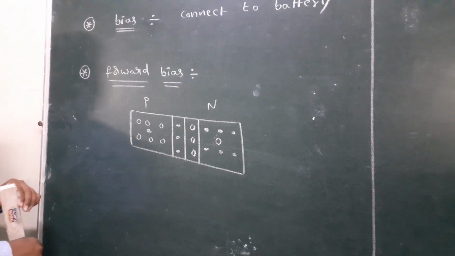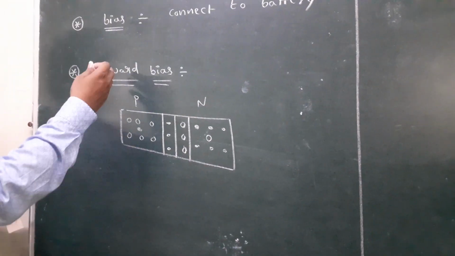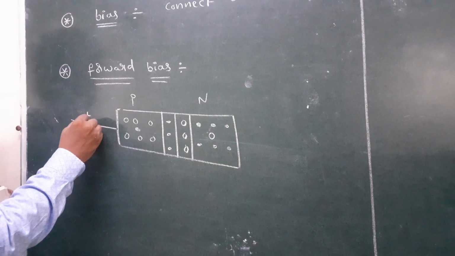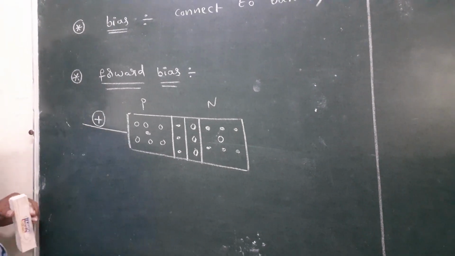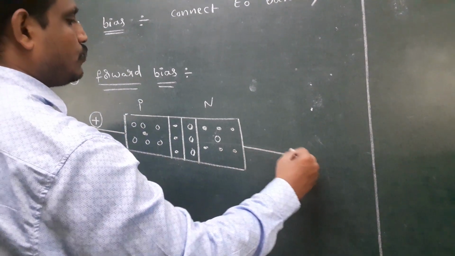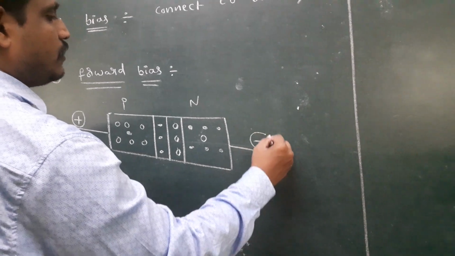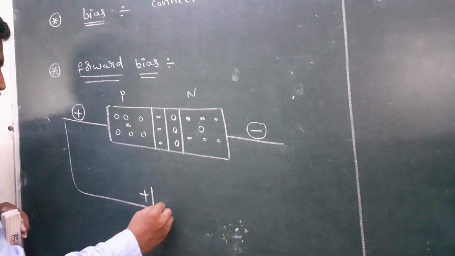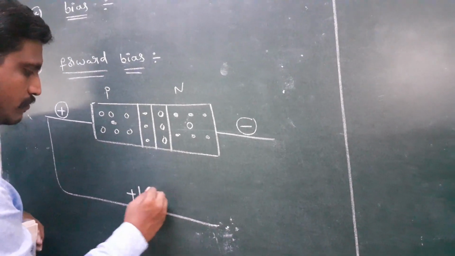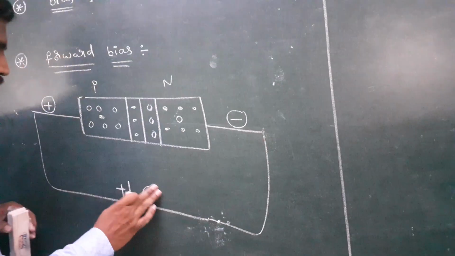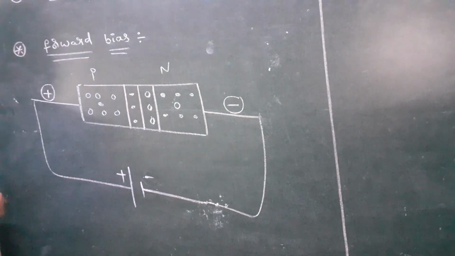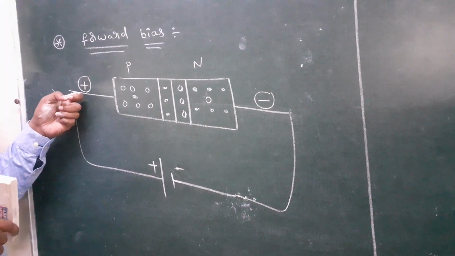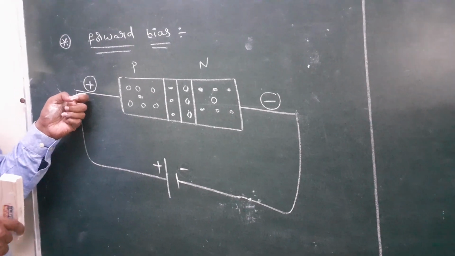Okay. Here forward bias means P is connected to the positive terminal of the battery. N is connected to the negative terminal of the battery. Look here now. This is the diagram. Once again I repeat, P is connected to the positive terminal of the battery.